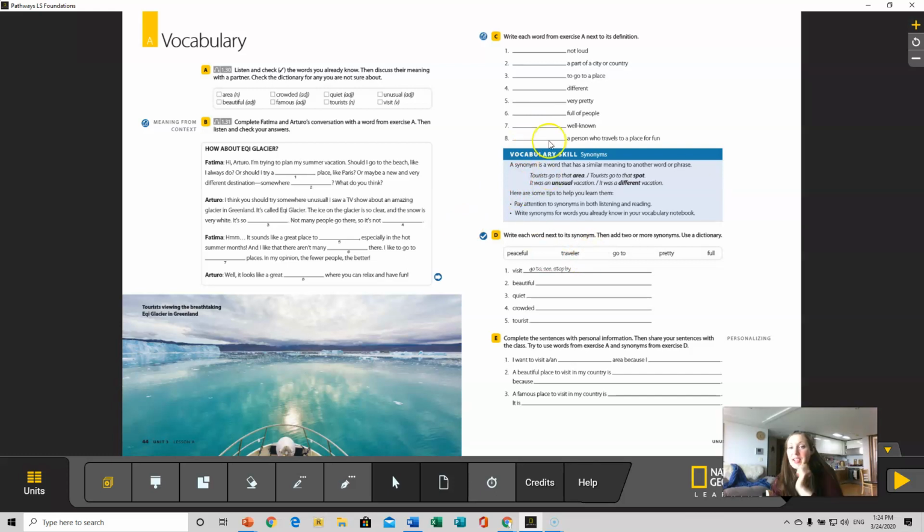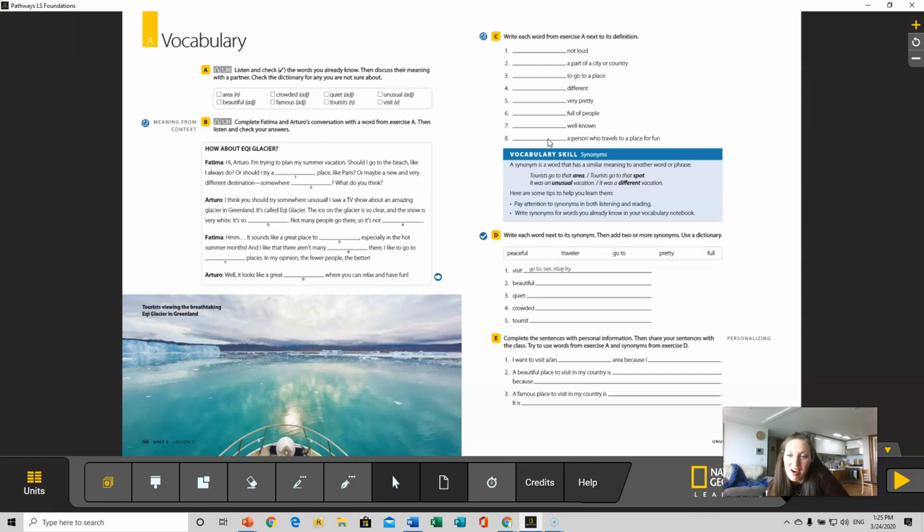Now, here is a vocabulary skill. This is called synonyms. Synonyms are words that mean the same thing. So last week we talked about antonyms. Antonyms are opposites, like up, down, dark, light, on, off. So antonyms are very different, but the opposite of antonym is synonym.